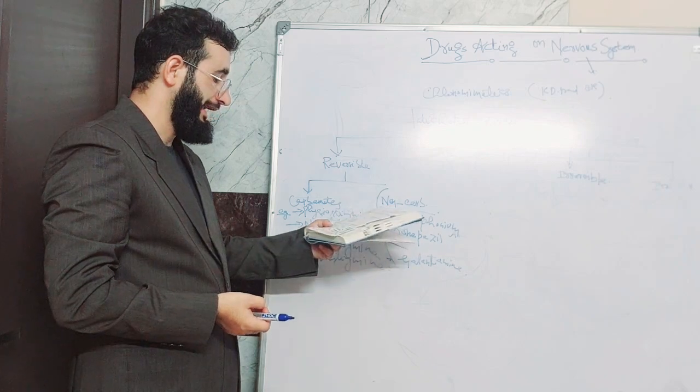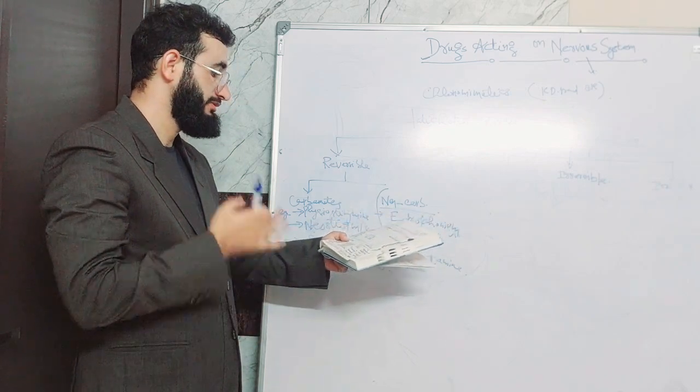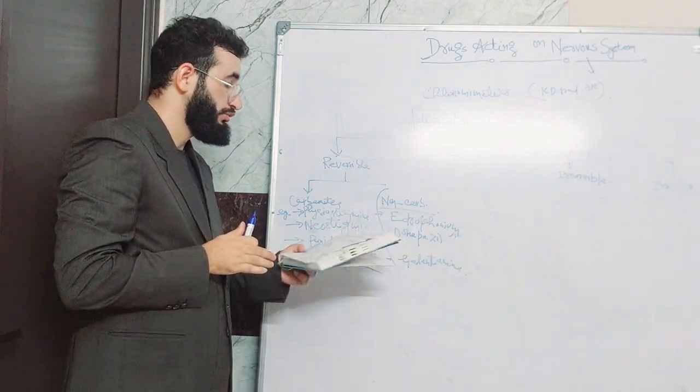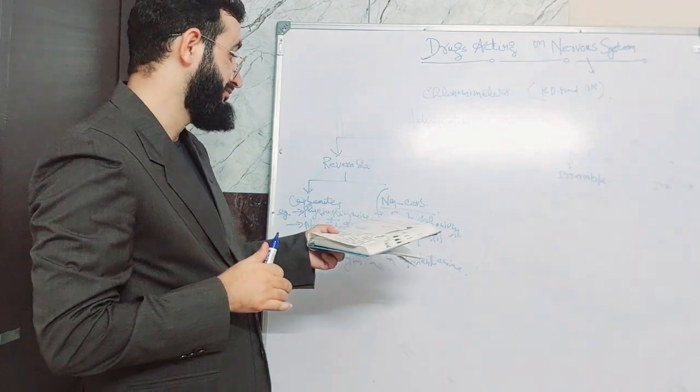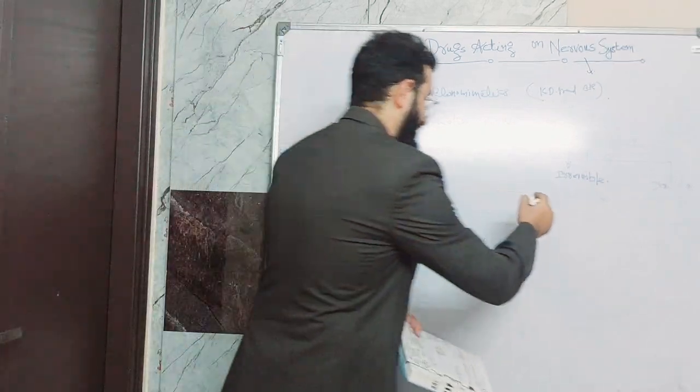So these are also called cognitive enhancer drugs.